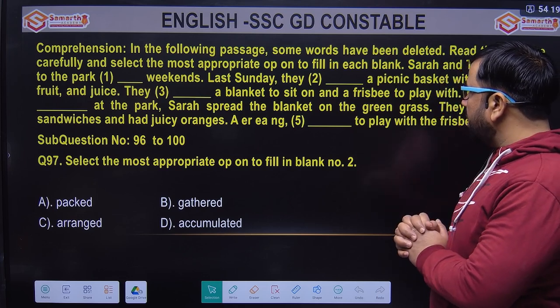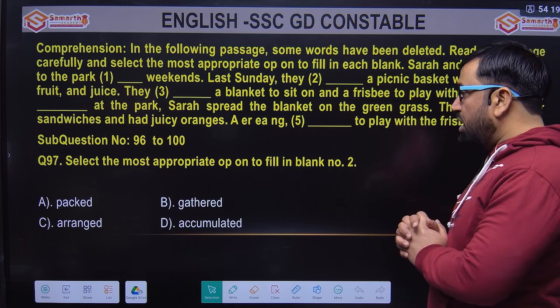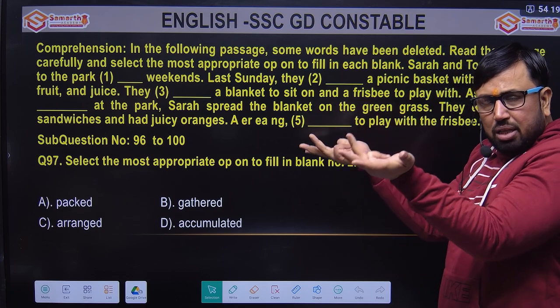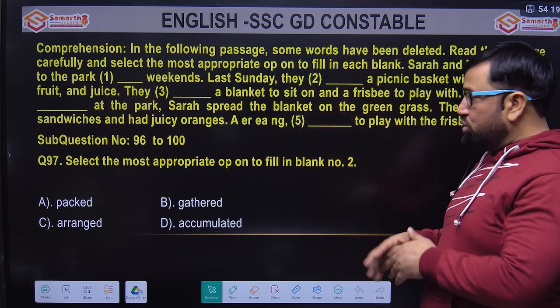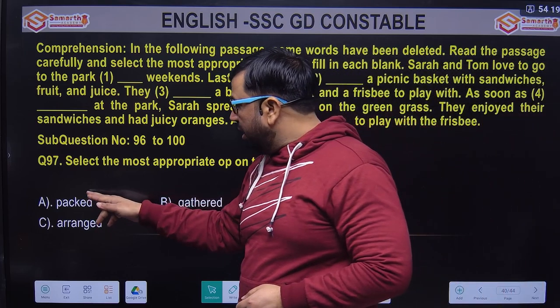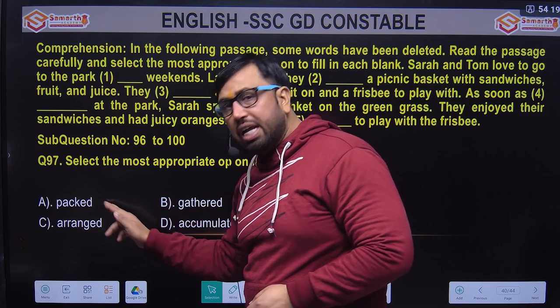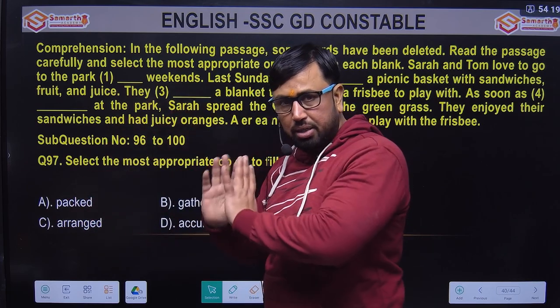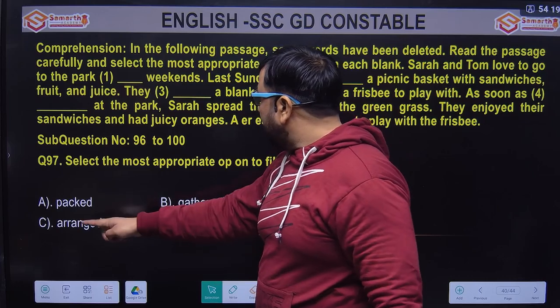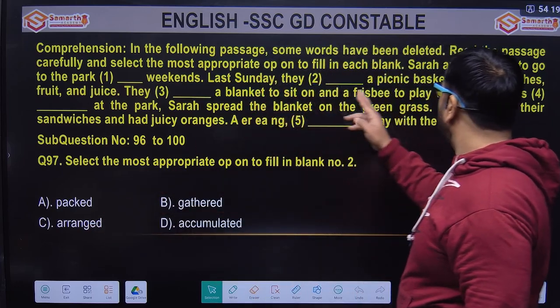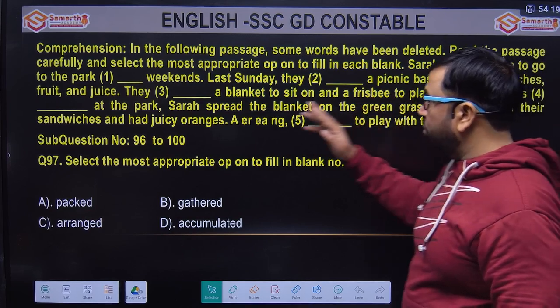So last Sunday they dash a picnic basket. तो picnic basket सानू आजकल मिल जाती है ना, ready-made मिल जाती है सानू. So I don't think they need to pack anything. It was already packed, so they arranged. Because ready-made baskets are available in the market, so they arranged a picnic basket with sandwiches, fruit and juice.